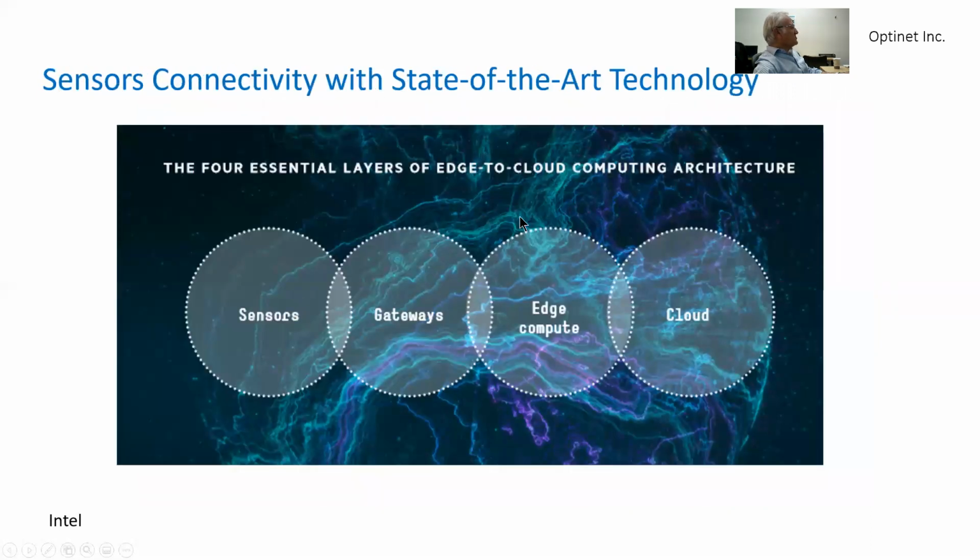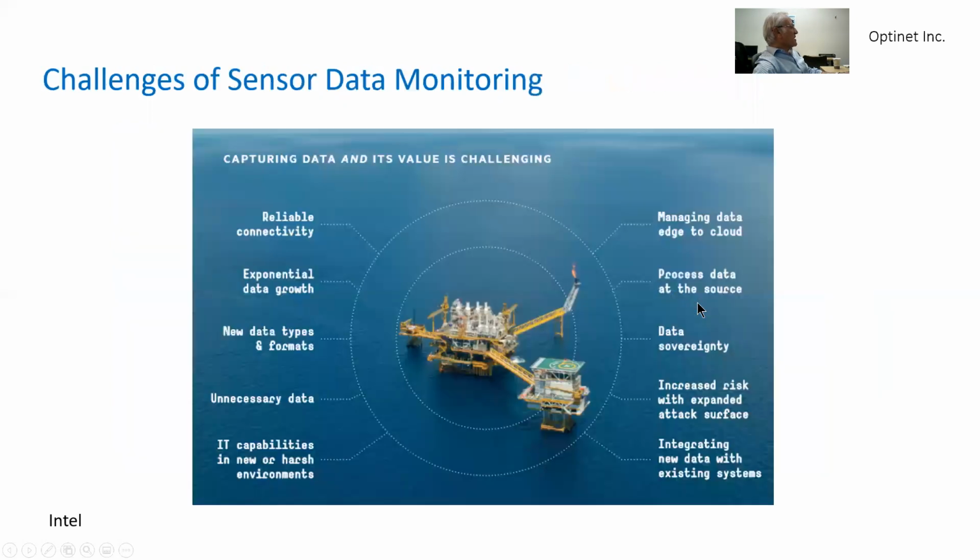That's the main objective. The layers of the technology going from the sensor to the edge or the cloud go through gateways which receive data from several sensors of interest. They transmit it to the edge, local computing devices, or onto the cloud.